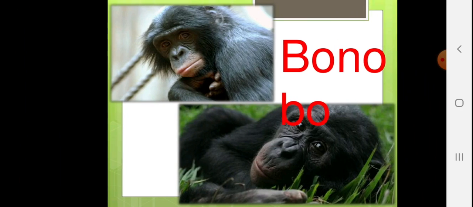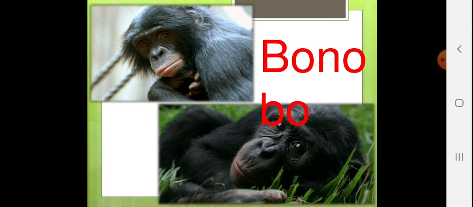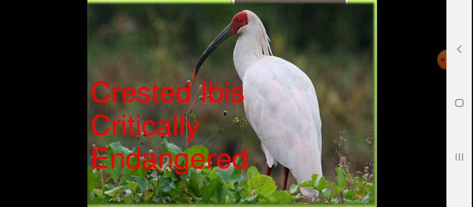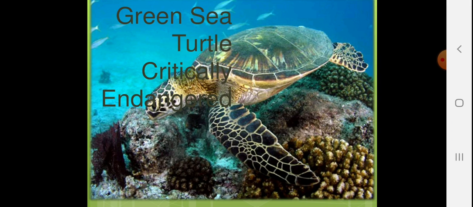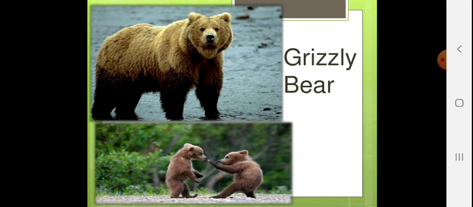Blue duck, bonobo, crested ibis, critically endangered. Giant panda, you might have seen this endangered animal in your national parks and some animal reservoirs. Green sea turtle, critically endangered, because whenever marine research goes on, they find that this kind of marine animals are no more available. So that means they are on the verge of endangerment or extinction.